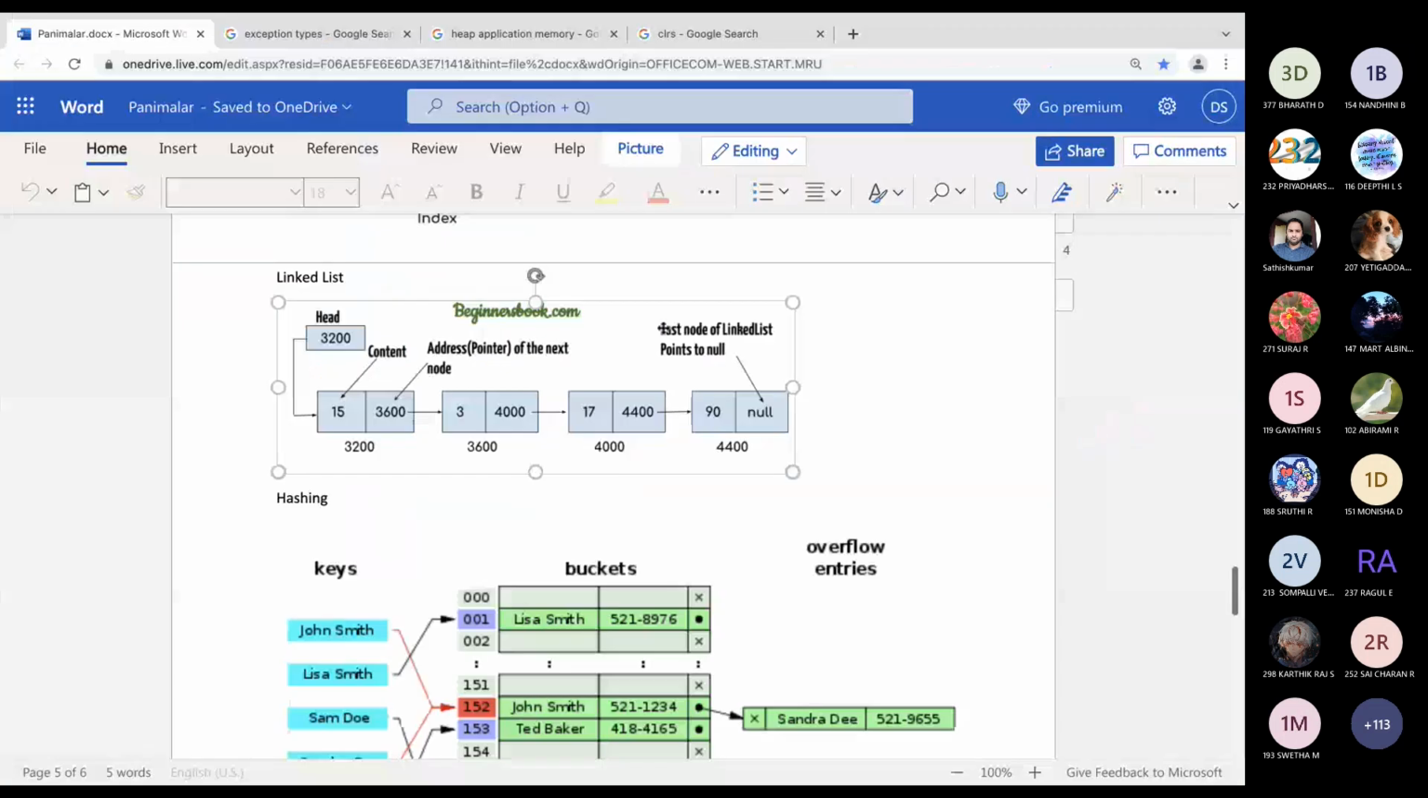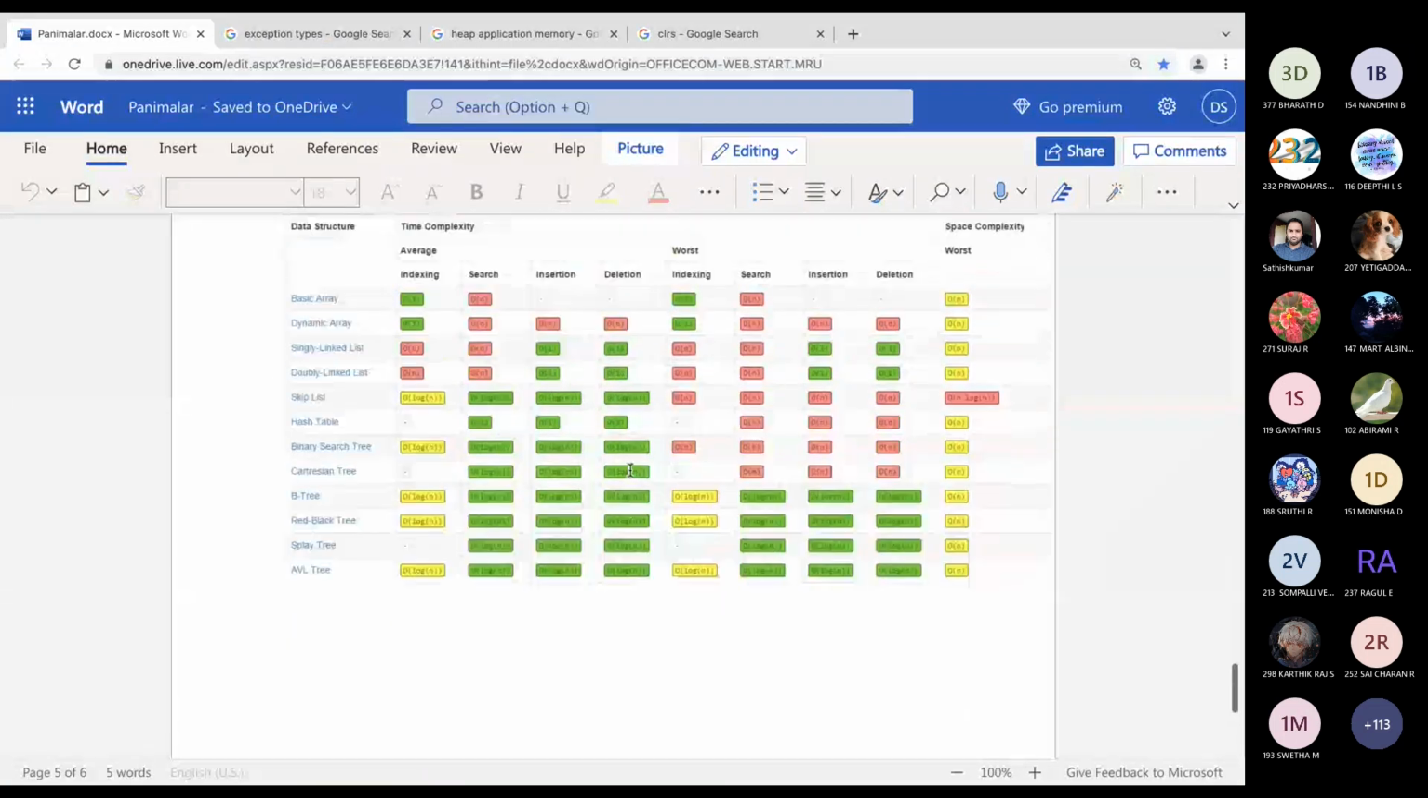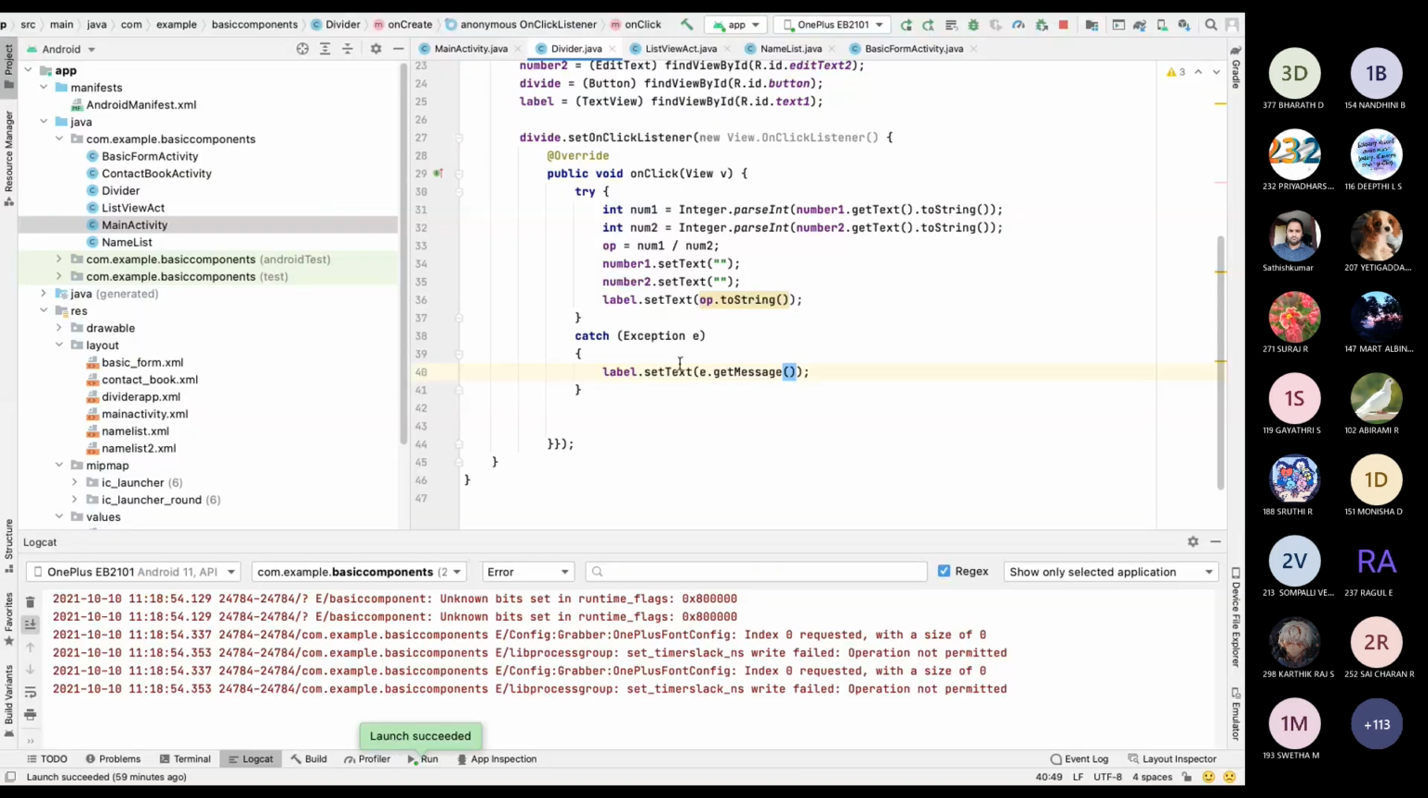Also in the real world, you have to think through these things, whether you want your application to be fast or space efficient. Nowadays memory is cheap, so people concentrate only on time, how fast my application will work. So you have to concentrate on this. I will show you one sample example where we can use collections.